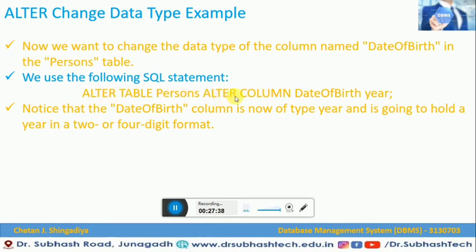So in case of drop or add, here we are going to use ALTER COLUMN date of birth YEAR. In the previous example, we had taken the data type of date of birth as date, but here we are going to change that data type to year with the help of this ALTER COLUMN concept. Now notice that the date of birth column is now of type year and is going to hold a year in a 2 or 4 digit format. So this is how you can change the data type of a particular column in a table.